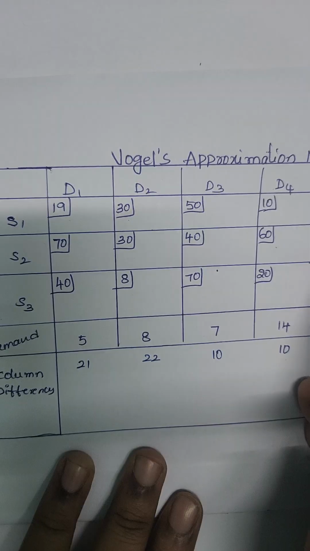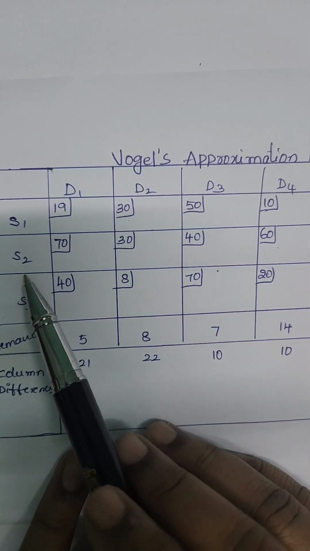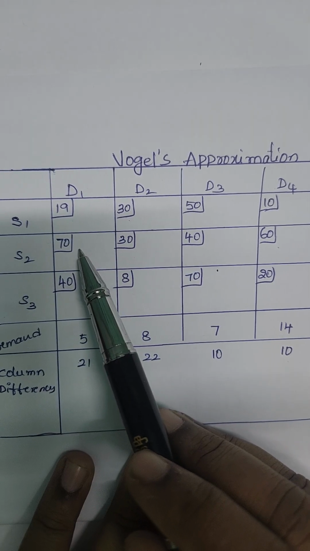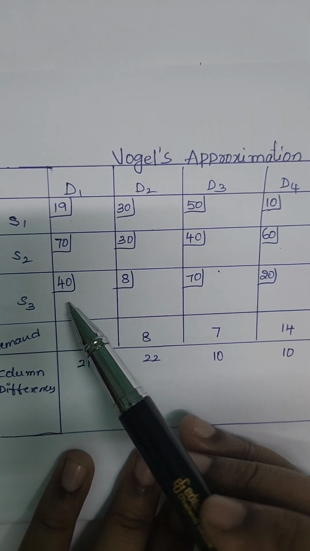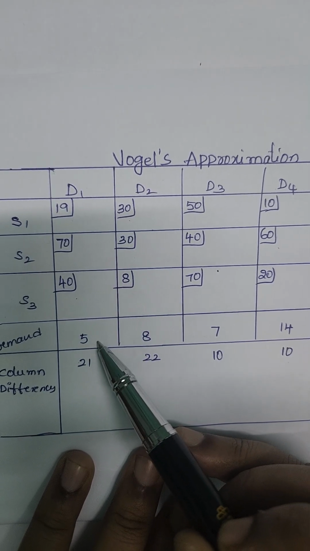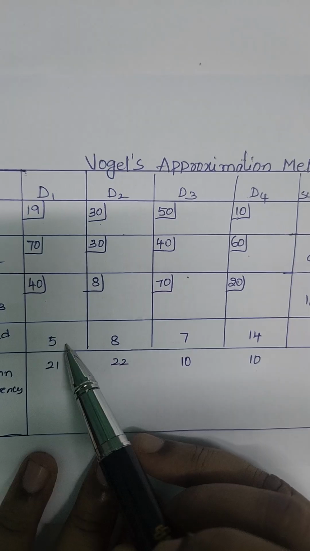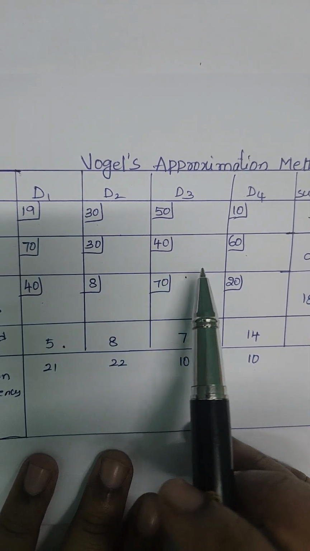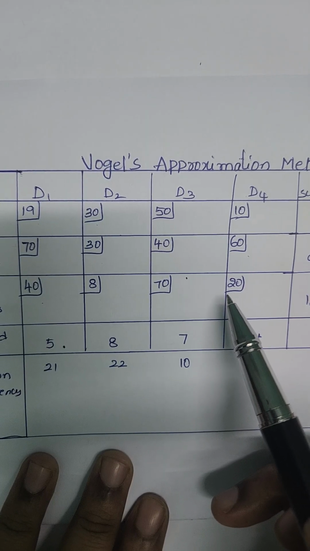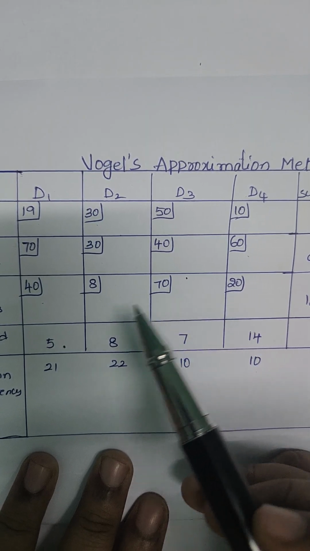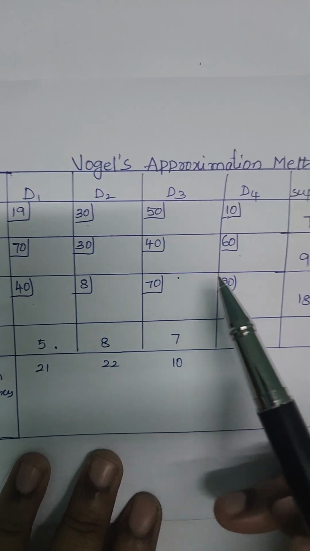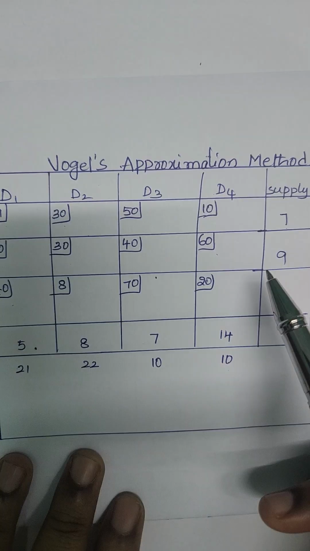At S1 the supply is 7 units, and to transport from S2 to D1 the transportation cost is 70. S3 to D1 the transportation cost is 40. The demand at D1 is 5 units. Now by solving this we are going to find the minimum transportation cost of transporting the goods from the sources to the destinations and satisfying the demand.